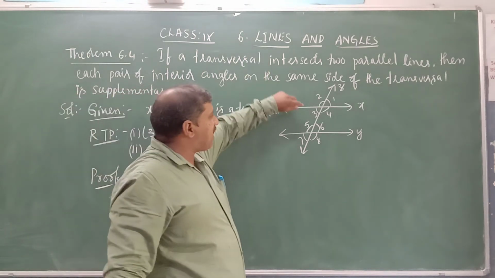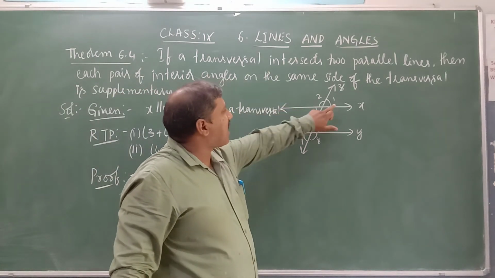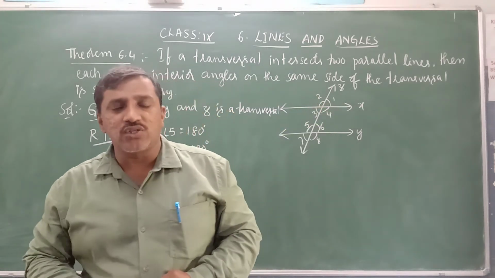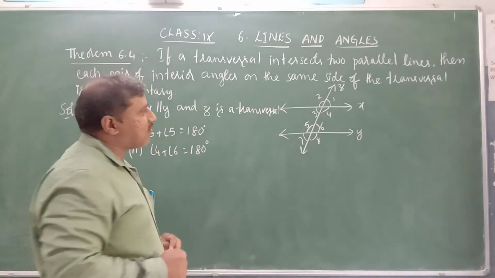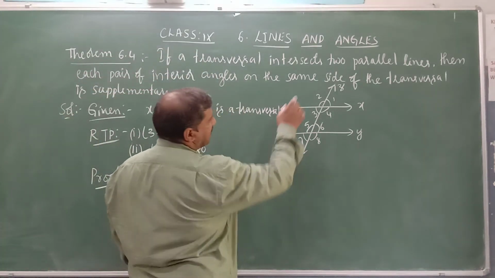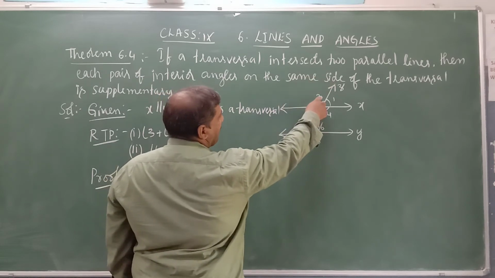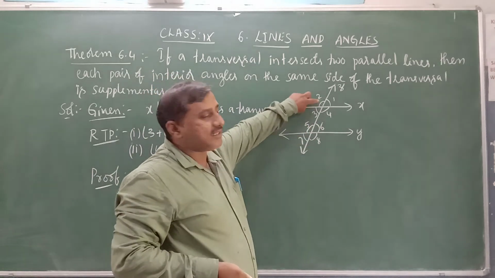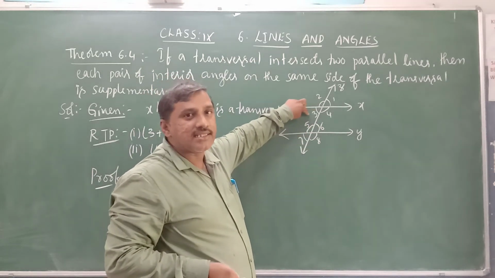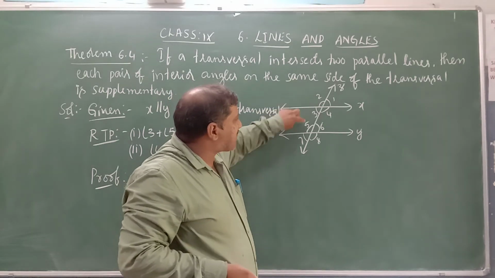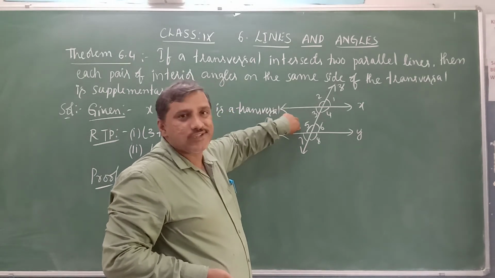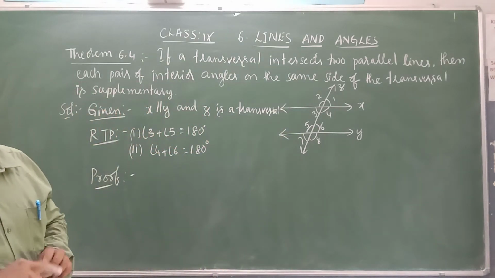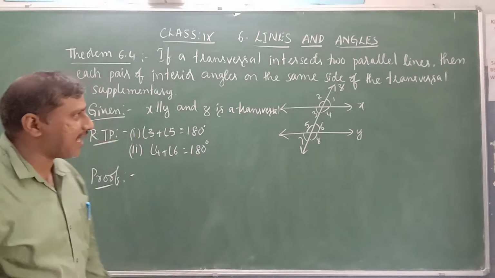Observe here, we need to prove angle 3 and angle 5. What are angle 1 and angle 2? Linear pair of angles, and their sum is 180 degrees. And here you can take angle 2 and angle 3. What are these? They are a linear pair of angles. Their sum is 180 degrees. And angle 2 is equal to angle 5, corresponding angles. So here we are using the concept of linear pair of angles and corresponding angles.